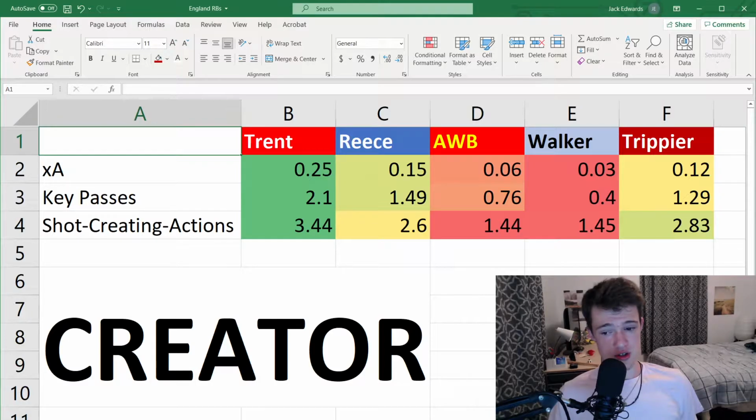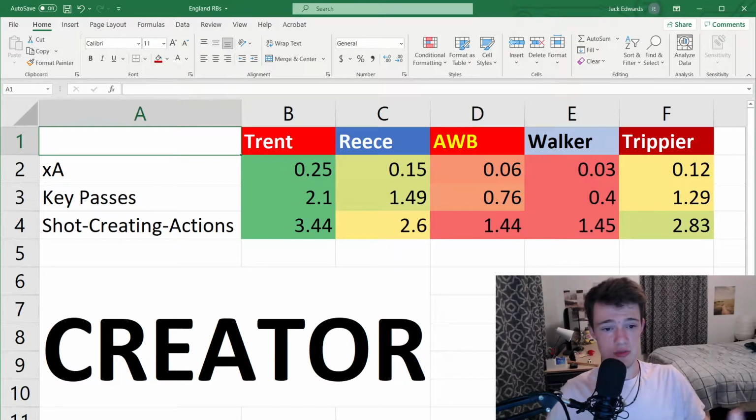As a creator, first off, this is the stat that you would expect Trent Alexander-Arnold to lead in. These stats are all per 90, and these stats are all for all competitions, and these are also in comparison to other top 5 league teams. Per 90, Trent Alexander-Arnold is expected to create a quarter of an assist. So generally, every 4 matches he'll record an assist if that keeps up on form.